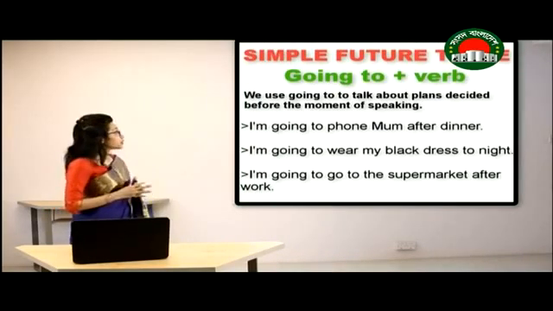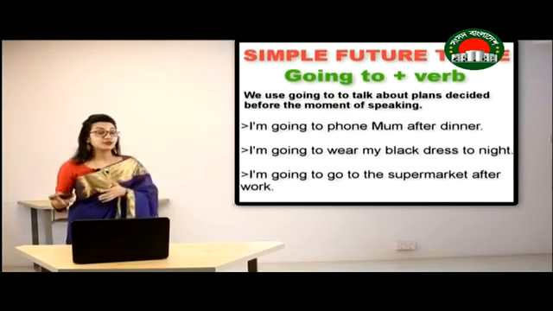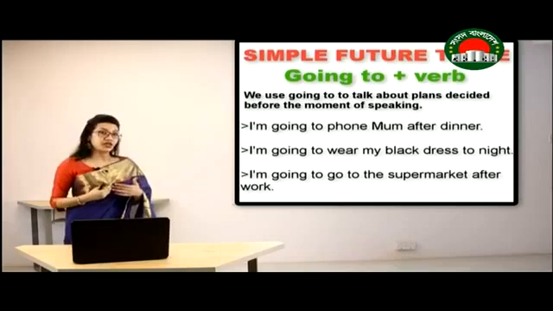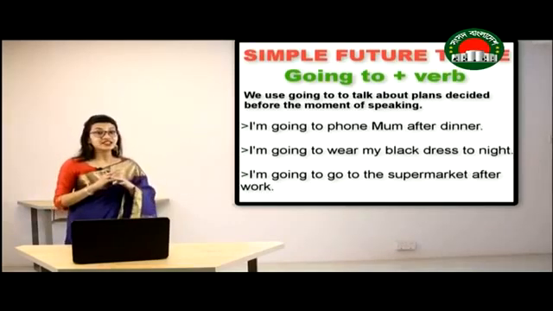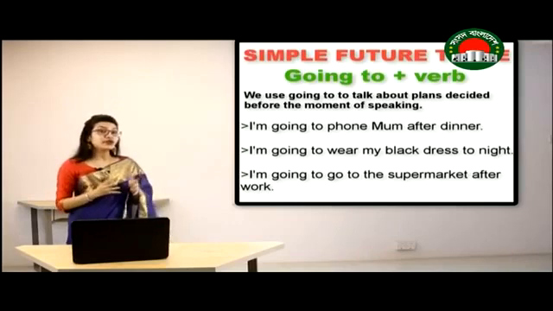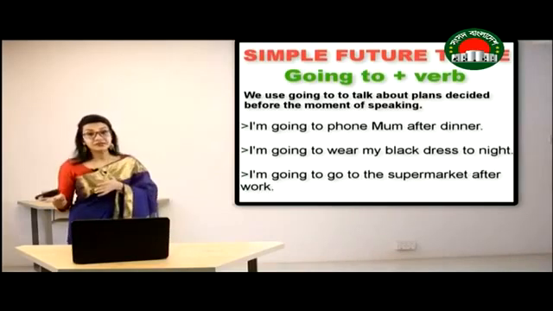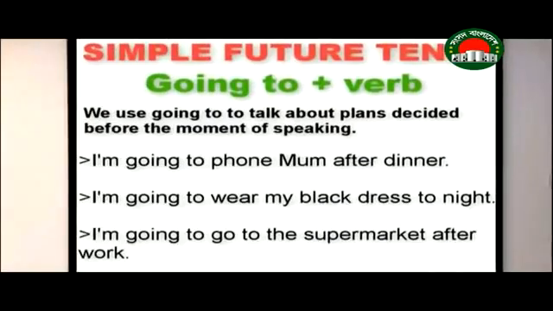So we use going to talk about plans decided before the moment of speaking. So as I'm speaking now, if I have decided something that's going to happen in the future and that is planned, we are going to use going to plus verb in this case. For example, I am going to phone mom after dinner.